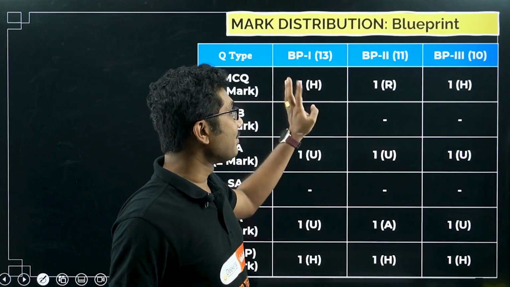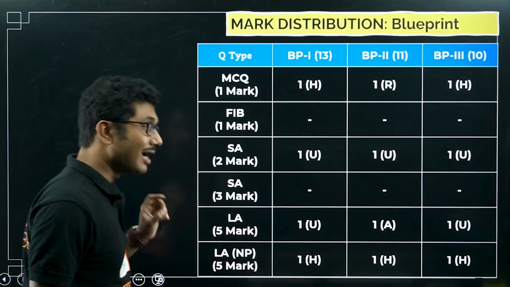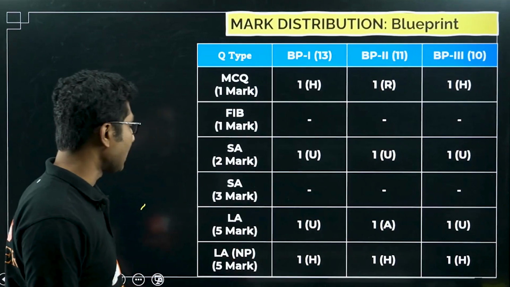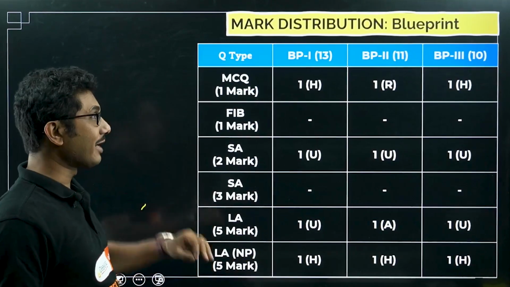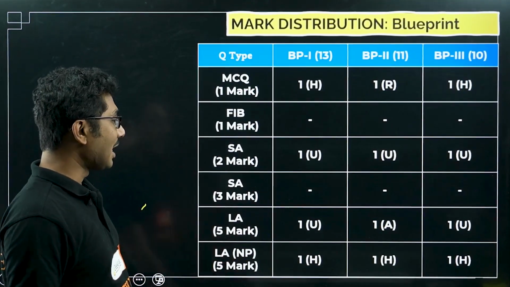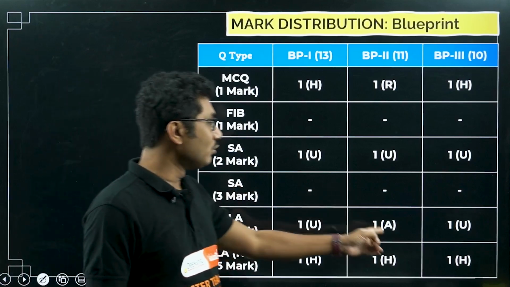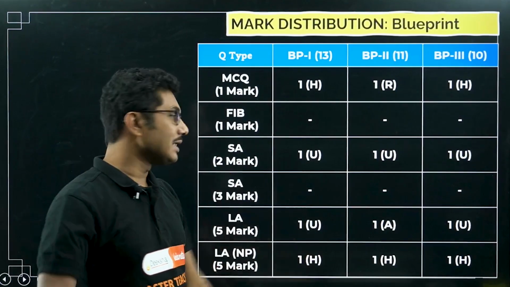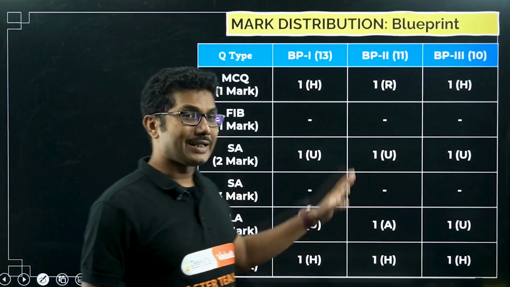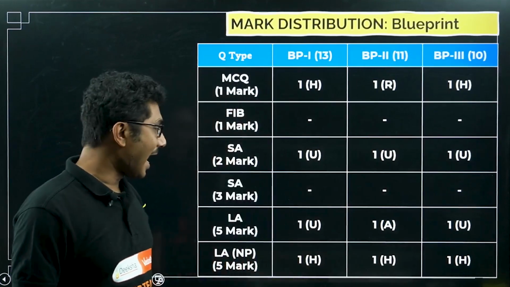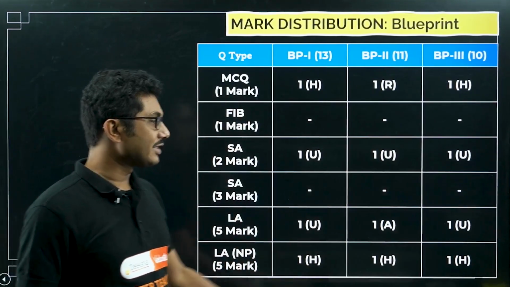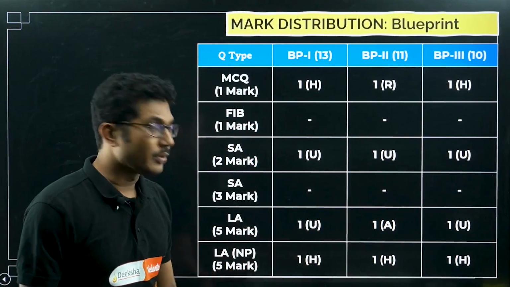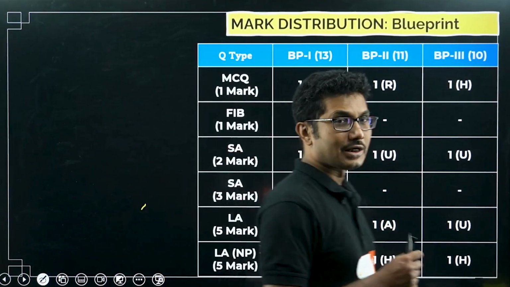It will either be a HOTS question, which is a little harder, then there will be a short answer type 2 mark question from this chapter. And very important, all 3 blueprints have one long answer type question. A compulsory question will come, understanding or application based, and all the numerical questions are HOTS questions. They will be slightly difficult, not super difficult.